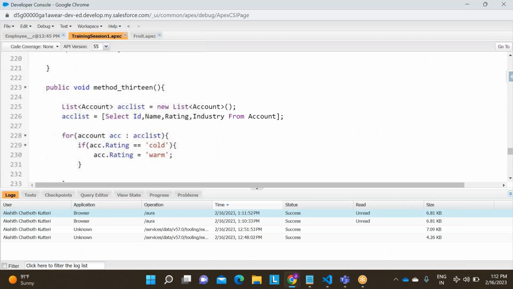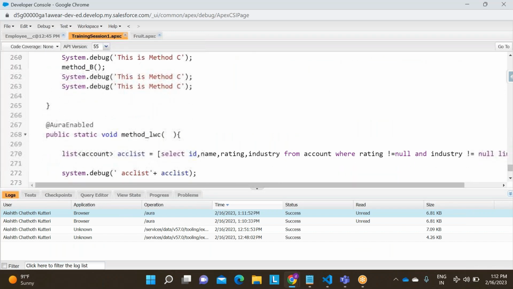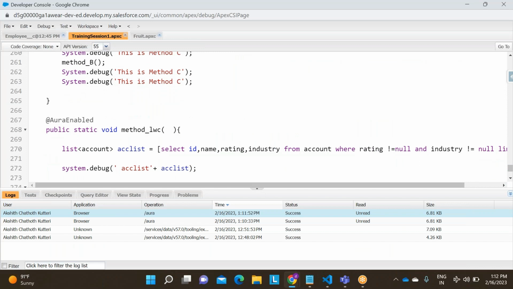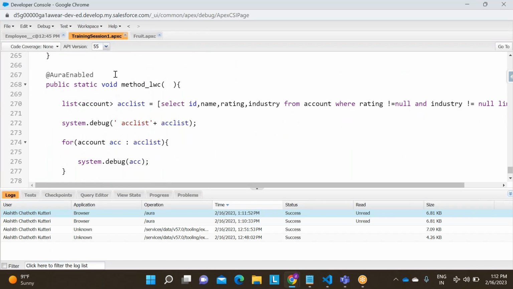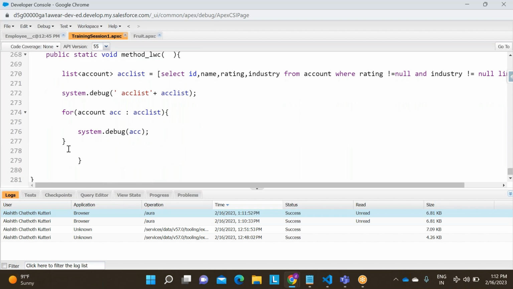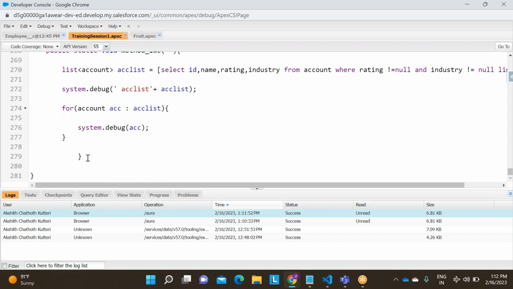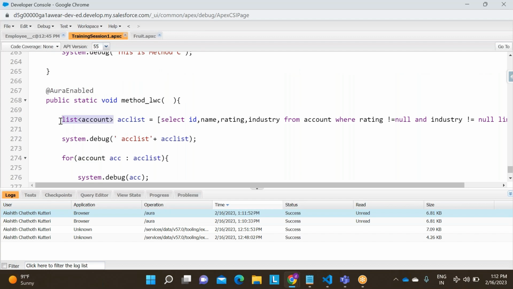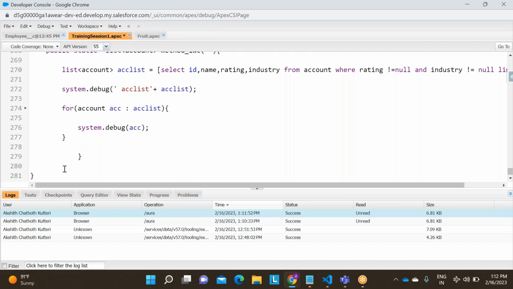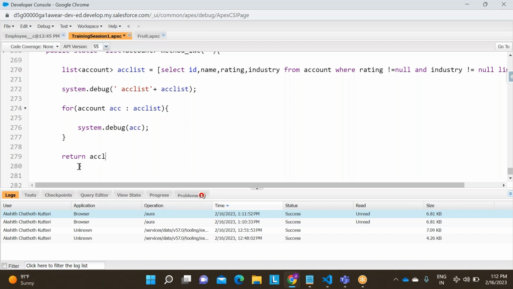Okay, you are not concentrating. See, what is the result type here? Void, right? So that means it is null. I need to return a list of accounts. Control V. Then I am returning this list of accounts. Return ACC list.